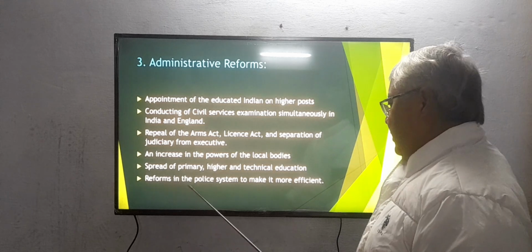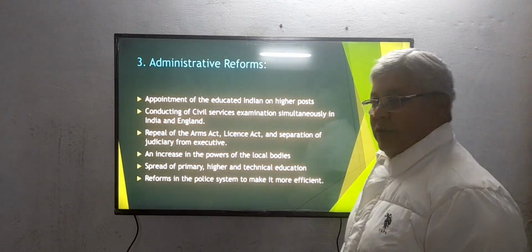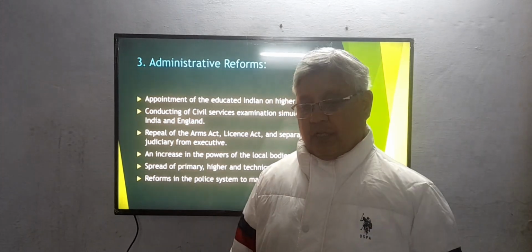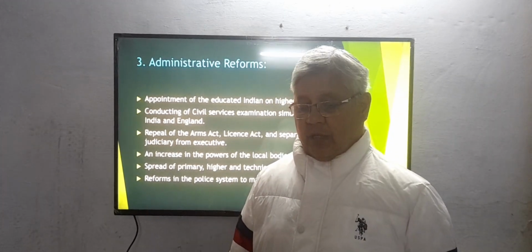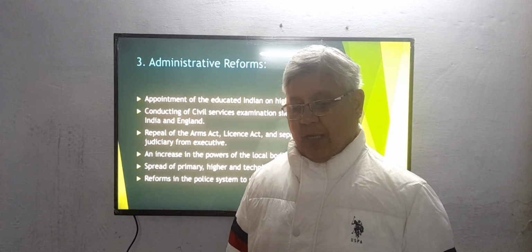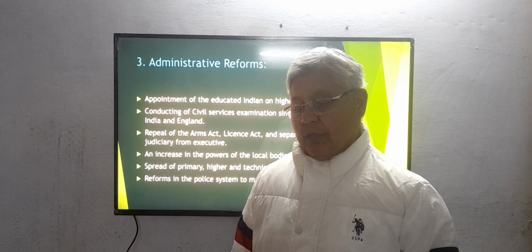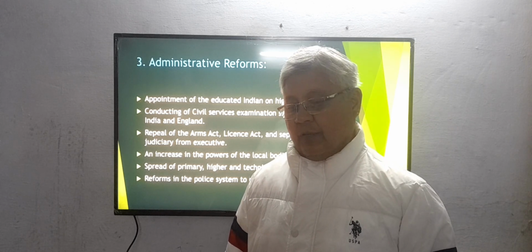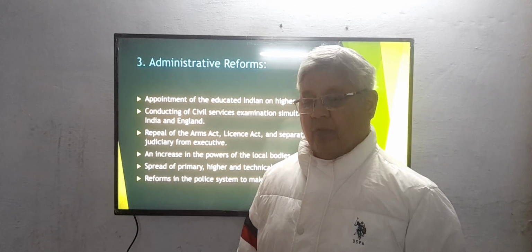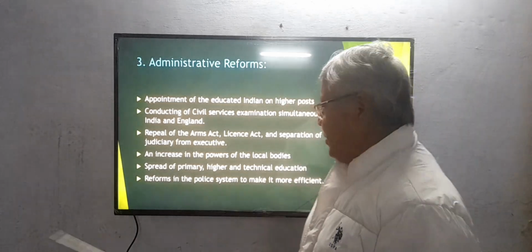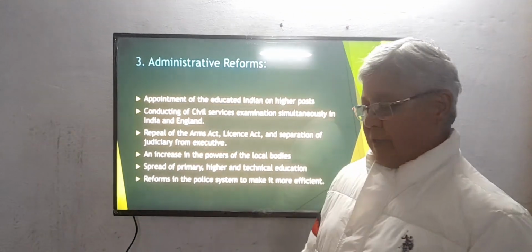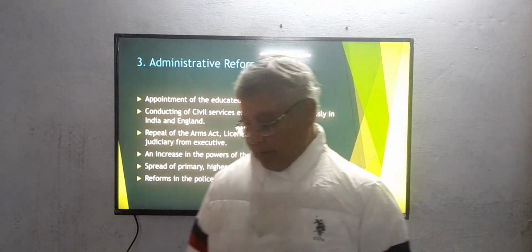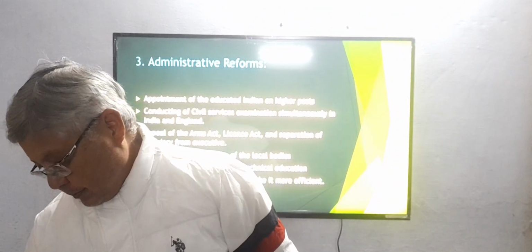Next one was reform in the police system to make it more efficient. The police system was very backward. They were Indians, and they were not treated as equal to the British. These policemen were totally dependent on the British and had no power at all. They were totally controlled by them. A lot of corruption was there. So in that way, they wanted reform in the police system, with more power in the police given to Indians.